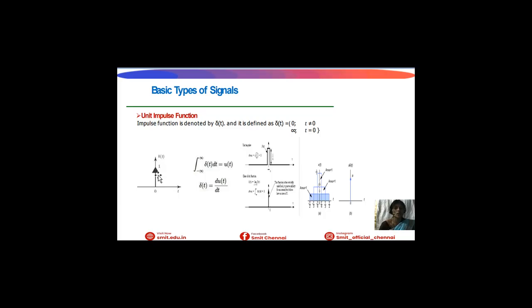For one amplitude, delta function will be like this. Delta function is a differentiation of step function. So we can derive impulse function from the unit step function also. Likewise, delta of t equal to du of t by dt. This is the signal representation of impulse function.